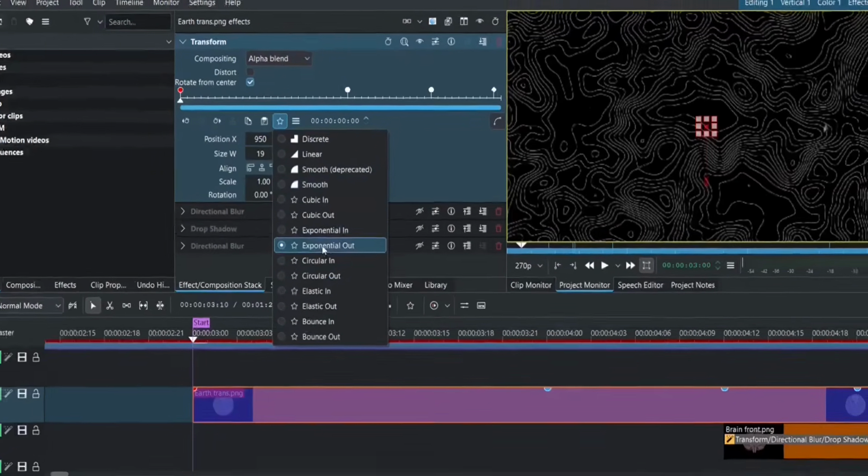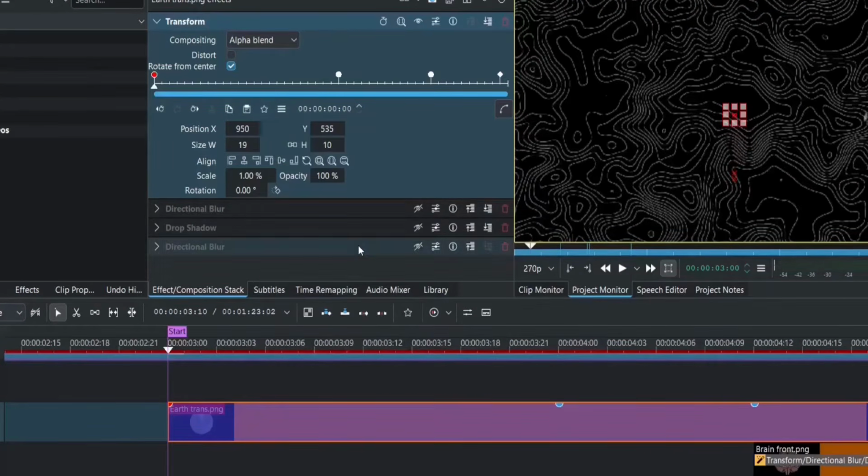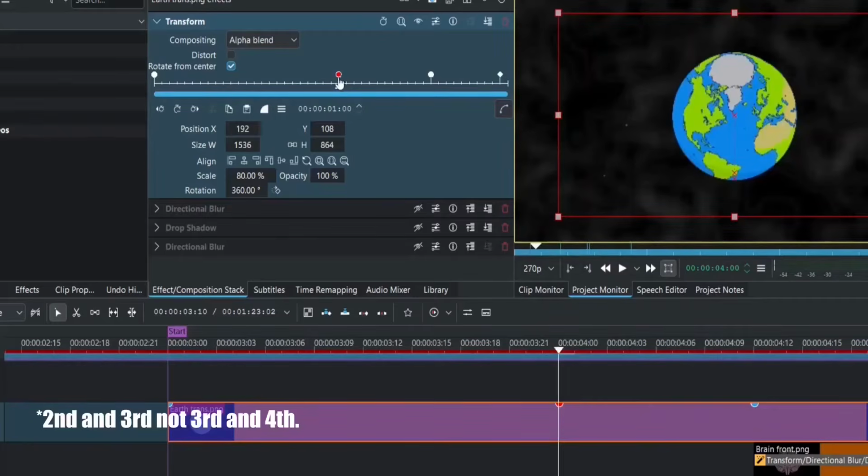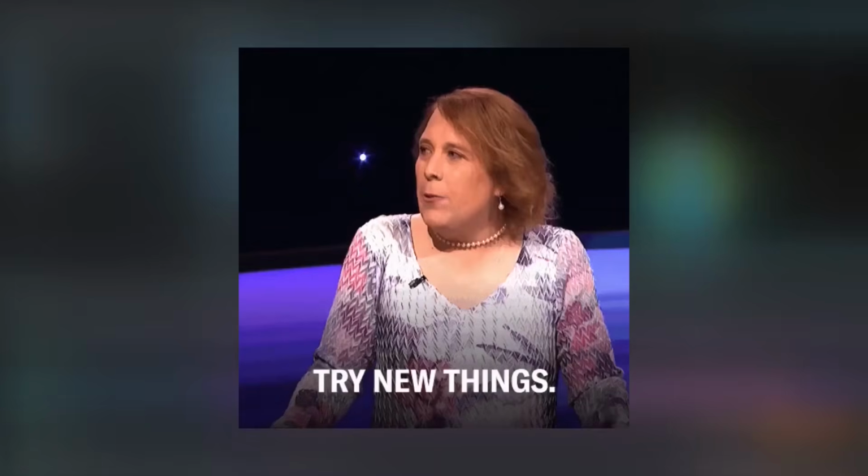Note that I added the exponential out effect in the first keyframe of the first part, and then for the third and fourth, I simply added smooth. That's all. Why? To make it feel better. Just play with keyframes and you'll understand everything automatically.